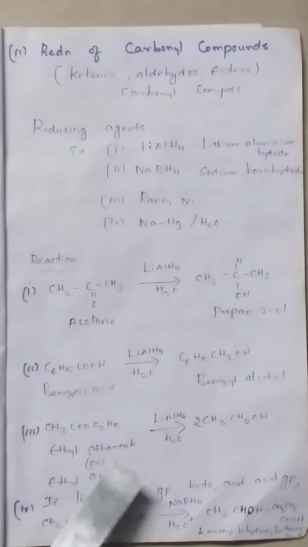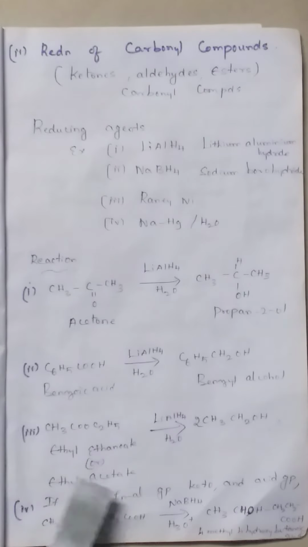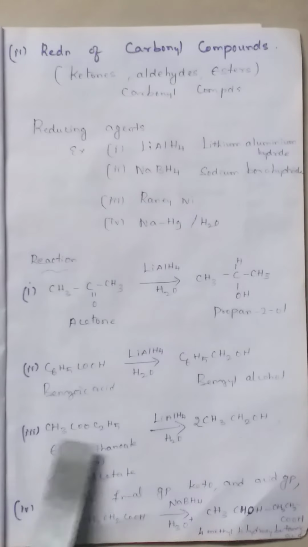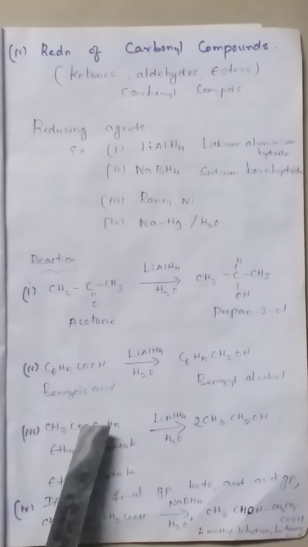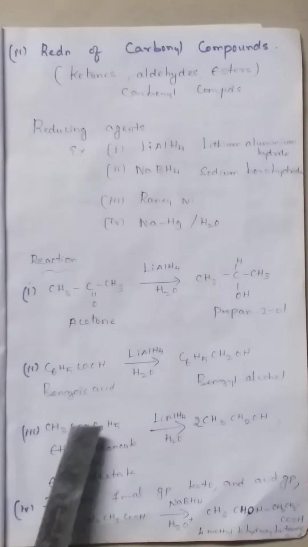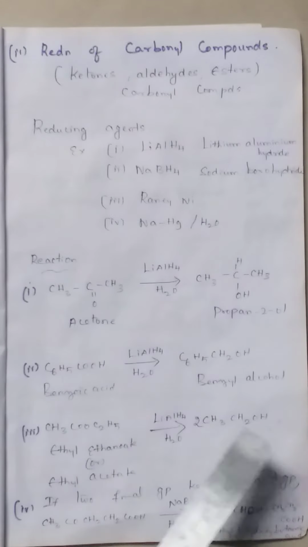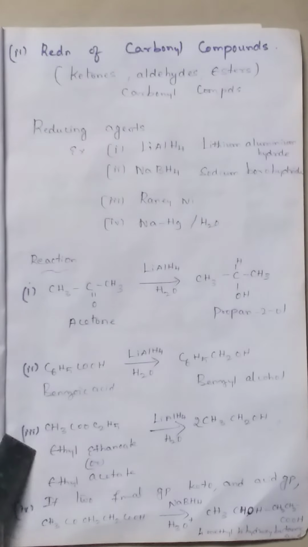The third one is ester. We know RCOOR, that is ethyl acetate or ethyl ethanoate, on reduction with lithium aluminium hydride gives 2 molecules of ethanol. See here also C2H5OH. Here this CO group is reduced to a CH2 group. So ethyl ethanoate or ethyl acetate reduces to give 2 molecules of ethanol. So these 3 reactions are important.